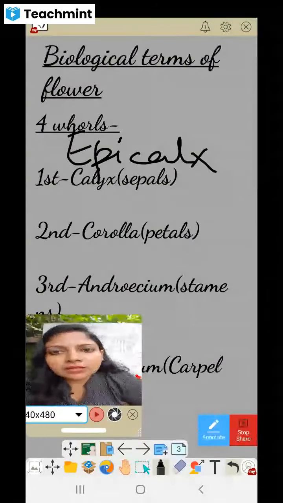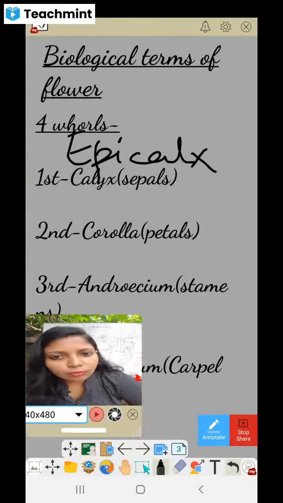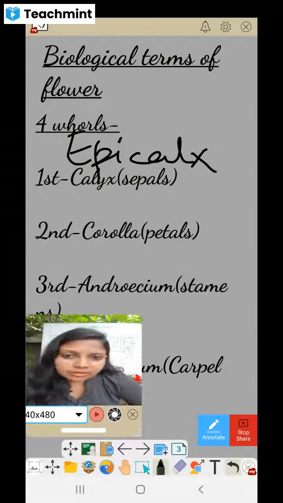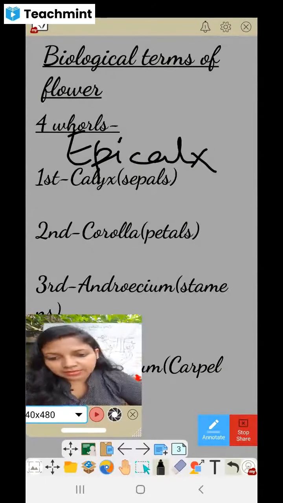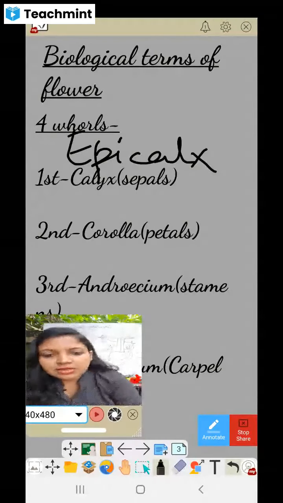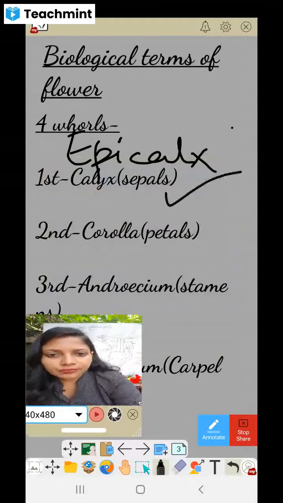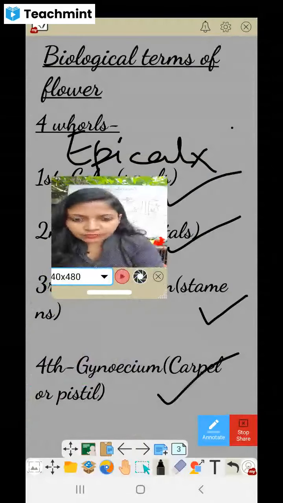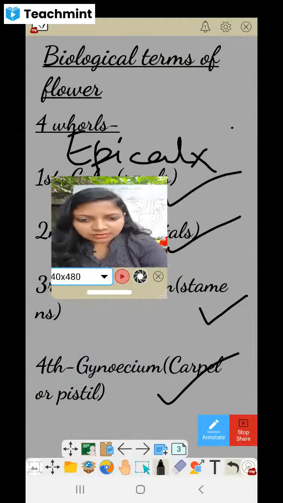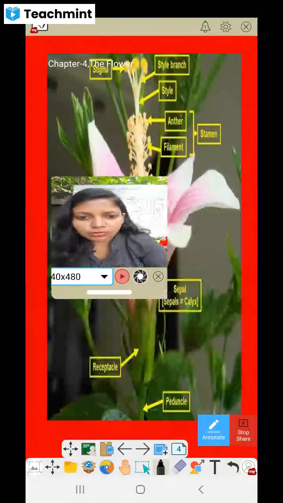So you can see here in the biological terms of the flower, there are 4 whorls. In the bisexual flower, that is the hermaphrodite flower, epicalyx is the first whorl if it is present in some of the flowers. Otherwise, in most common flowers, you will see the first whorl is the calyx, then the corolla, then the third whorl, androecium, then the gynoecium, the fourth whorl. You know all these functions and structures we have discussed earlier. So now I'll be moving on.